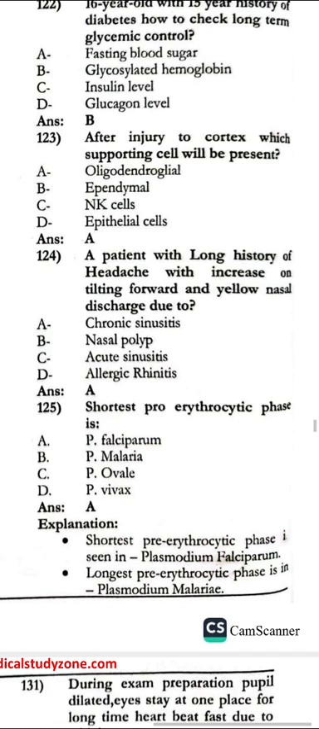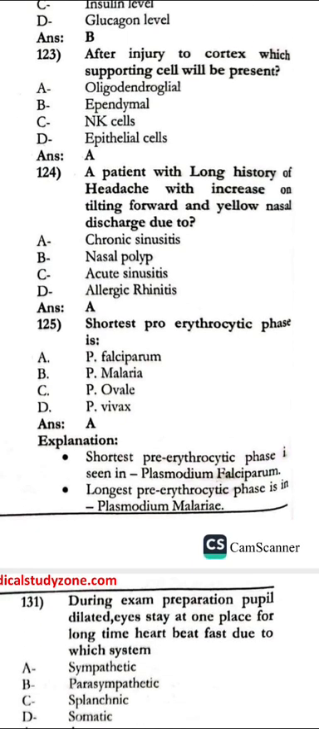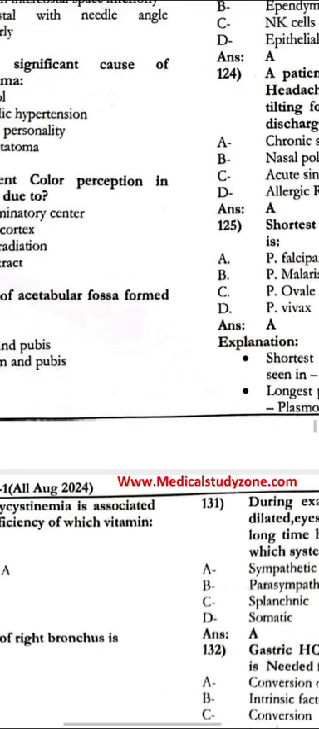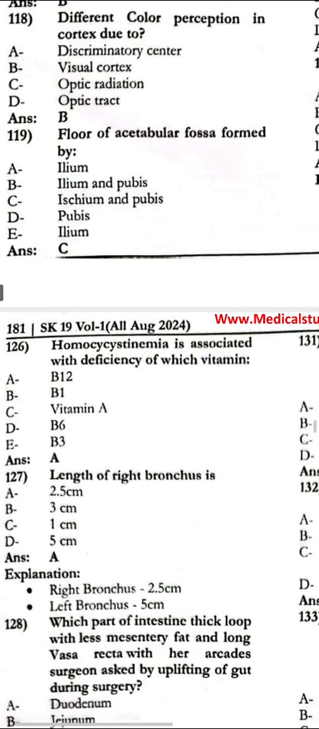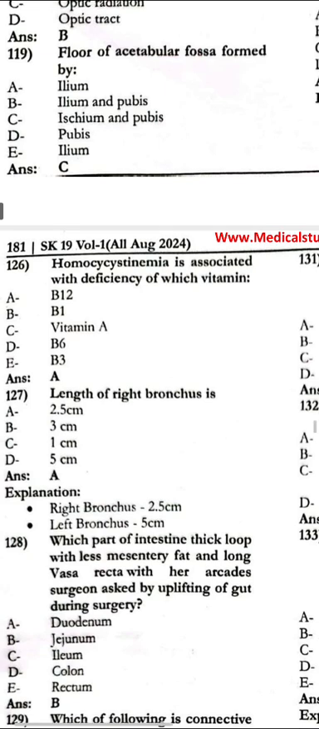The patient has a long history of headache with increase on tilting forward and yellow nasal discharge due to chronic sinusitis. The shortest pre-erythrocytic phase is by Plasmodium falciparum. Next, homocysteinemia is associated with the deficiency of which vitamin? That is vitamin B12. The length of the right bronchus is 2.5 centimeters.